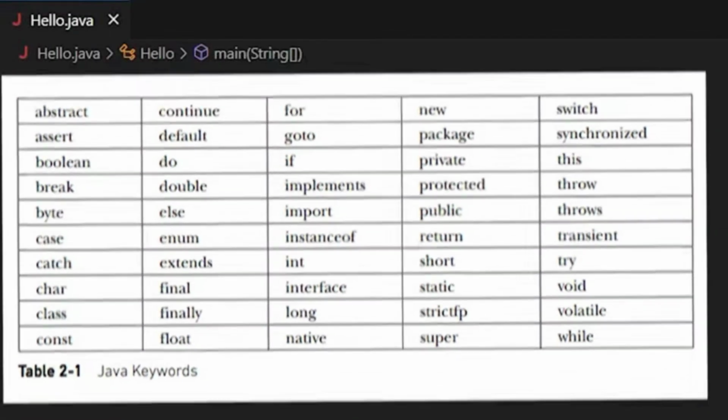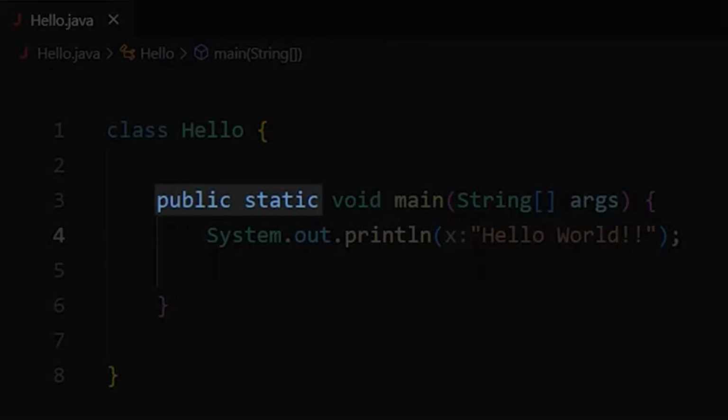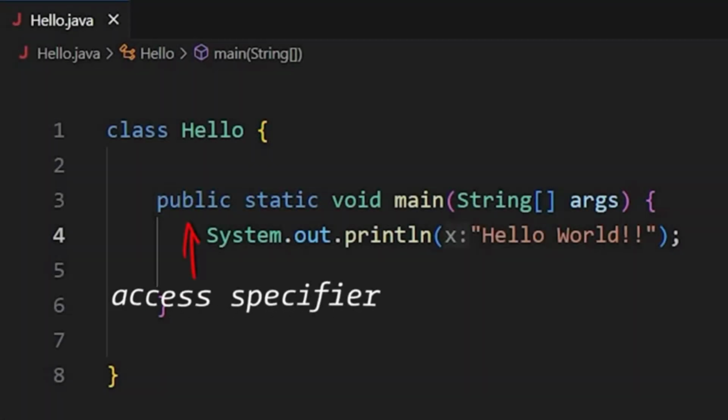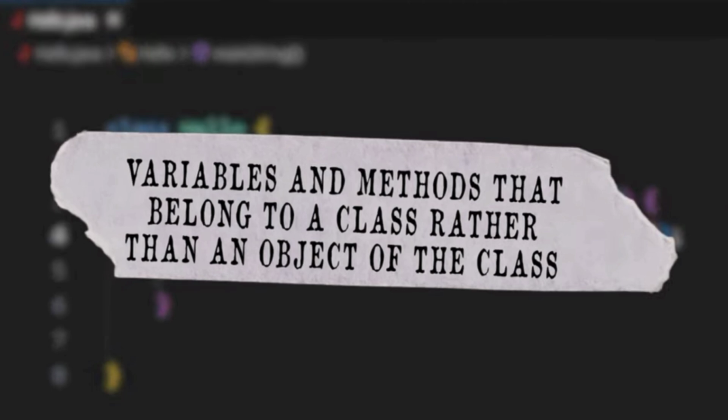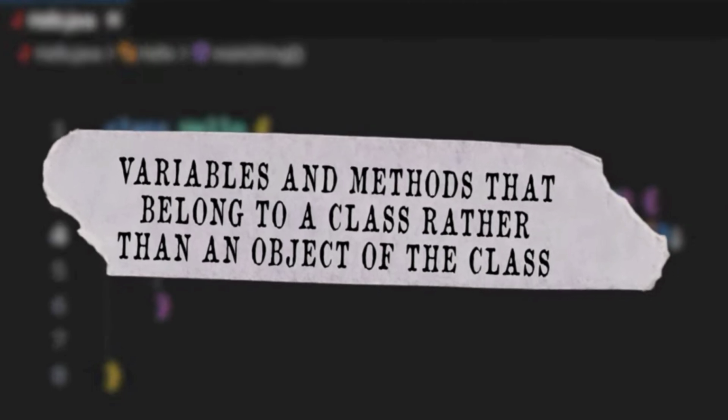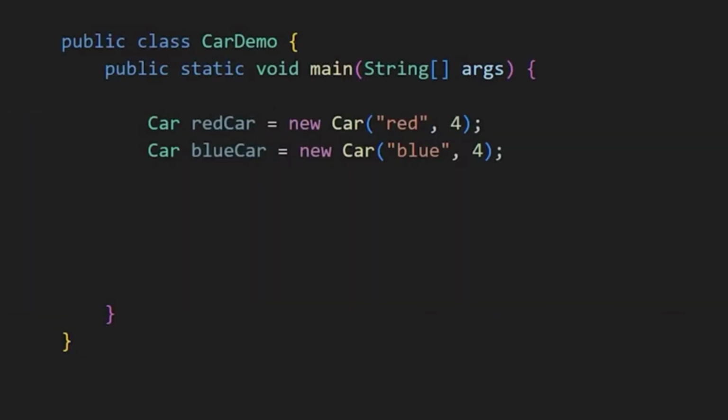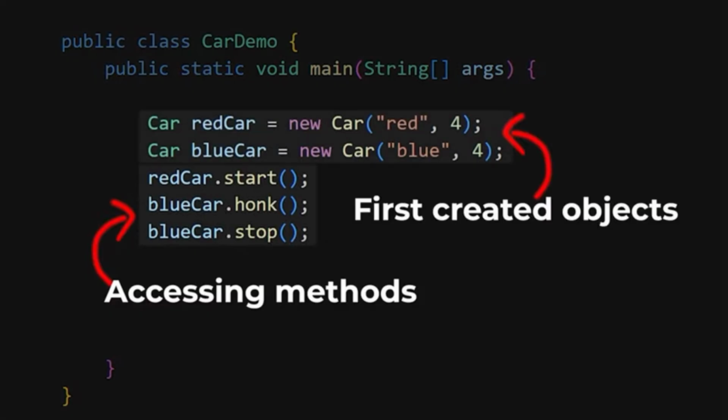Java has more than 50 keywords, and these two are part of the Java keywords. Public is an access specifier which controls who can access this main function. Public means everyone can access it. And static is used to create variables and methods that belong to a class rather than an object of the class. For example, in our car class, we can access variables and methods after creating an object.